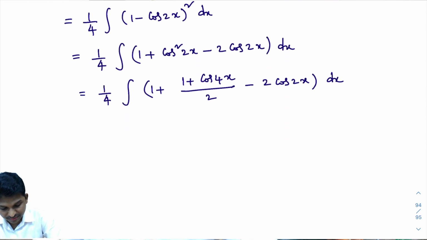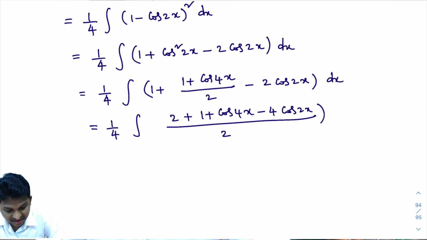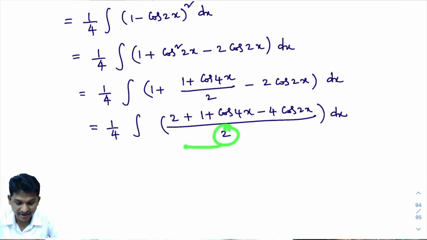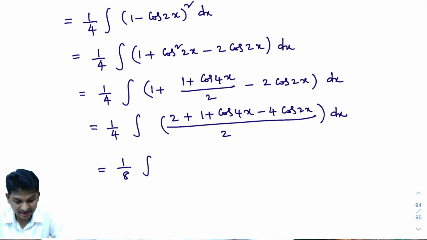That equals 1 by 4 into integral of, what is the LCM? LCM is 2. What will you get here? 1 into 2, that is 2, plus 1 plus cos 4x, minus 2 into 2, 4, minus 4 cos 2x dx. I hope you understand this. Here in the denominator, 2 is there now. This is constant. You take 1 by 4 into 1 by 2, that is 1 by 8. That equals 1 by 8 into integral of 2 plus 1. 2 plus 1 is what? 3.